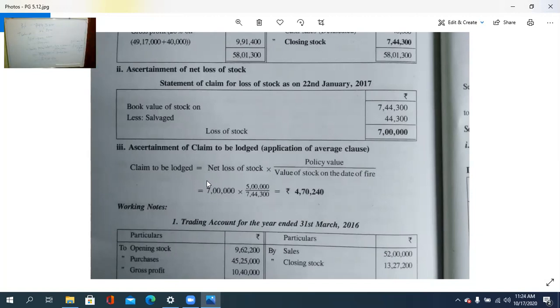So once again, I'll explain to you. We need to prepare the trading account first for the previous year so that we can calculate the GP ratio, isn't it? Then from the GP ratio calculation, we prepare the memorandum trading account, where the balance of the books, the GP, and all the other items are debited or credited as the case may be. And then we calculate the book value of the stock. It is treated as the closing stock. And from that, we deduct the salvage value and get the net value.